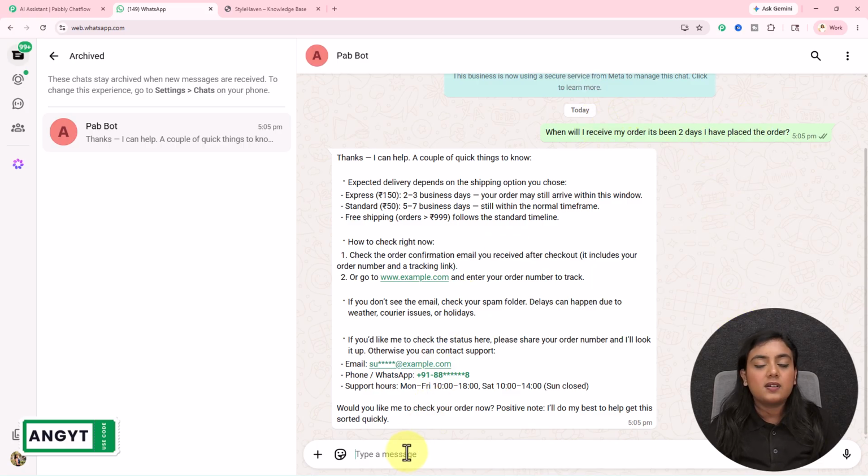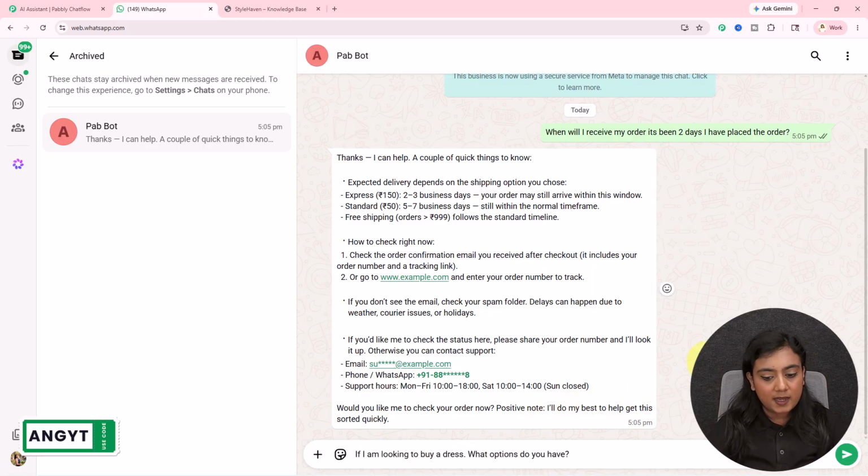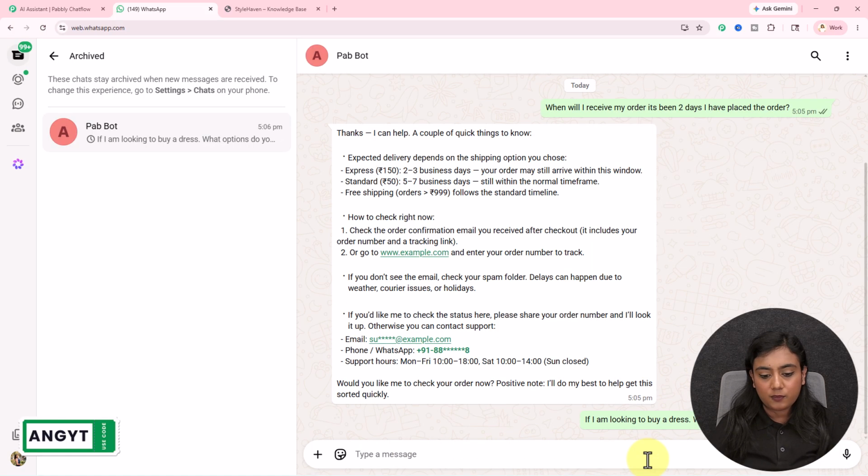In a similar manner, I will ask a different question towards this AI assistant, that is, if I'm looking to buy a dress, what options do you have? Okay, so this is my next question I'm asking towards this AI assistant. It's a different type of question. Now let's see whether this AI assistant can give me recommendations also or not. So I will wait for the reply right now.